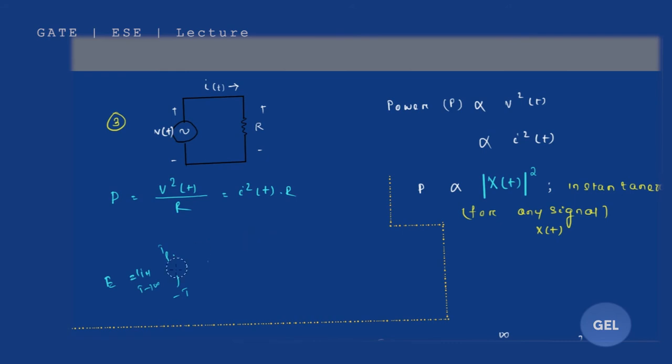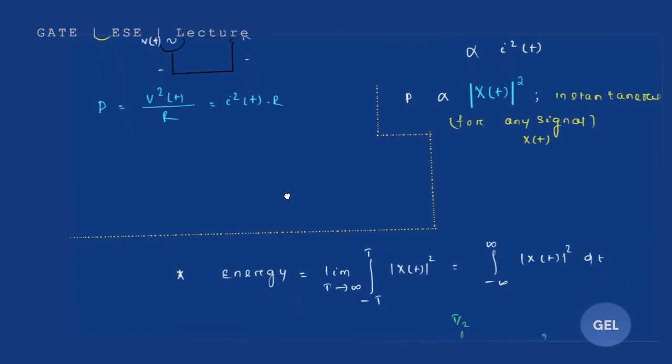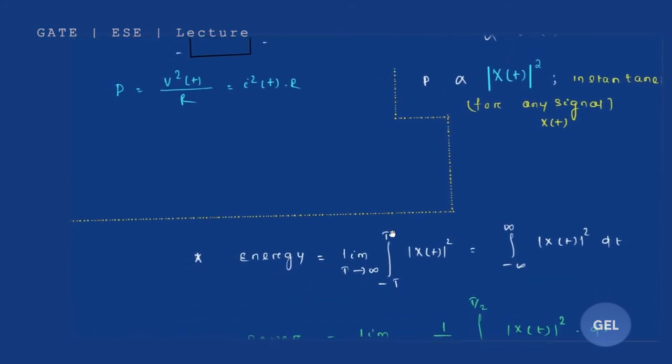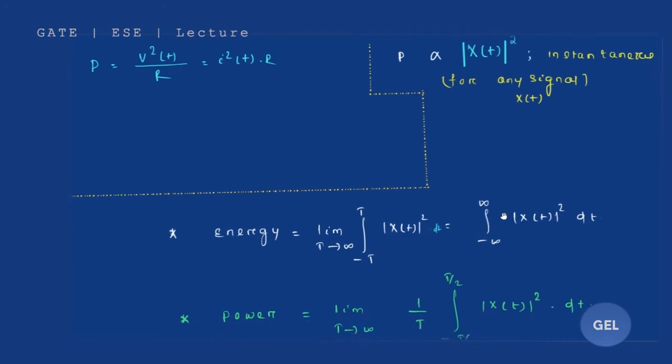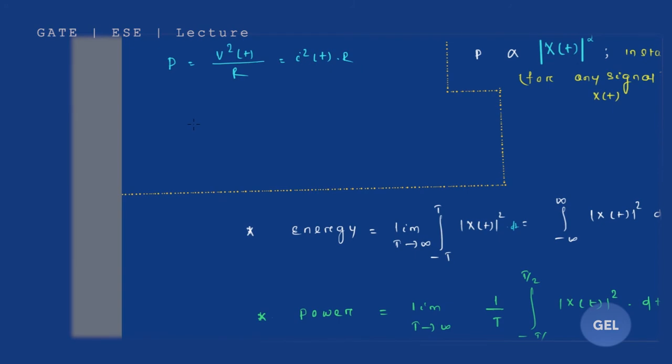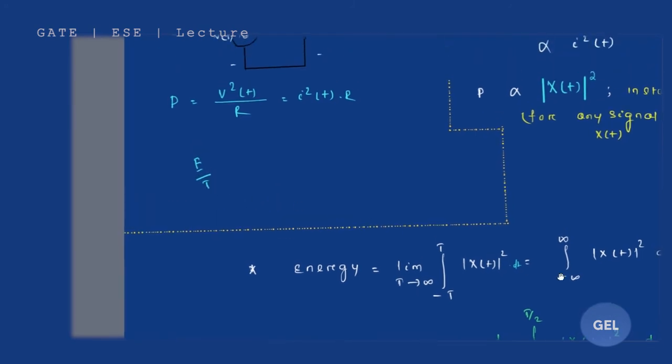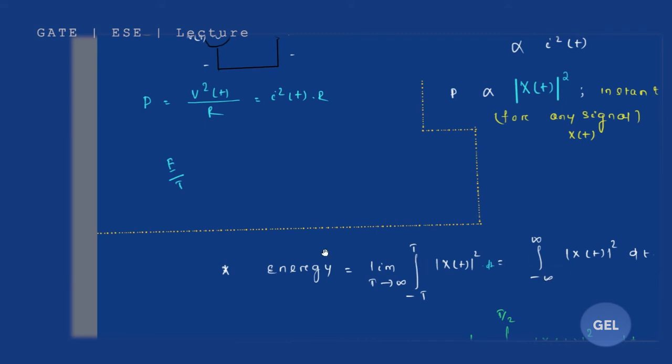Now look here carefully. What is the interesting part here? Energy is the limit as t tends to infinity of the integral from minus t to t of mod x of t squared dt, which equals the integral of mod x of t squared dt. Now power is the rate of change of energy, that is energy by time. Here in this formula I can't simply write 1 by t.